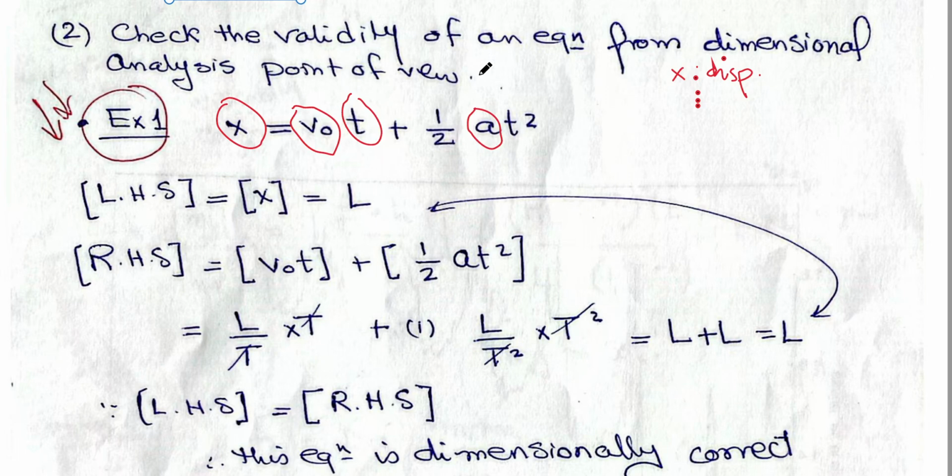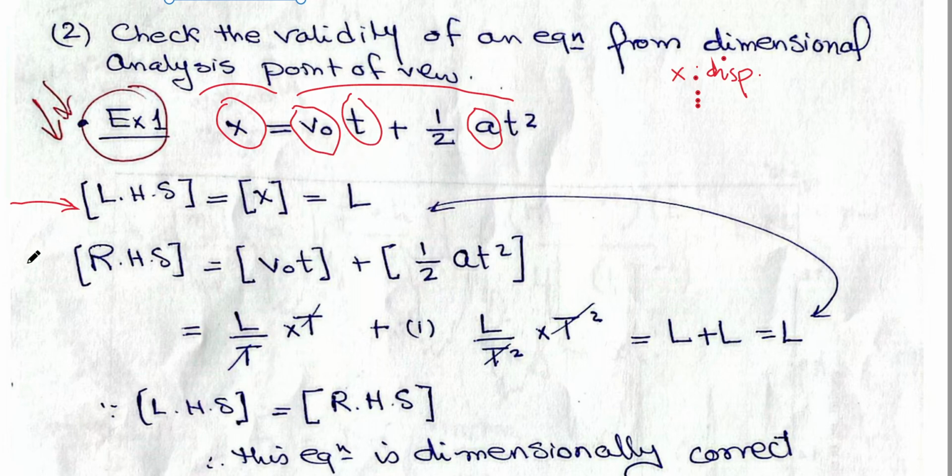I want to check the validity of this equation. How to check it? Simply, I check the left-hand side dimensions and I check the right-hand side dimensions. If I find they are the same, this equation is dimensionally correct. Let's see. I will get the dimensions of the left-hand side. From the left-hand side, it's only one term, x. Dimensions of x is the dimensions of displacement, which is L. From the other side, I have two terms to be added together.